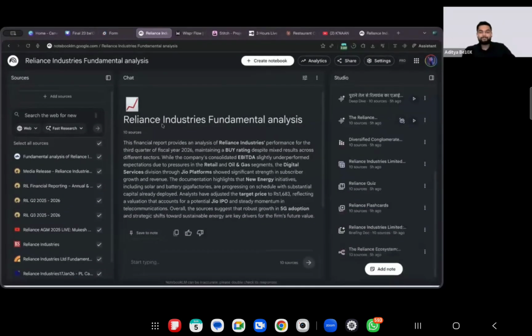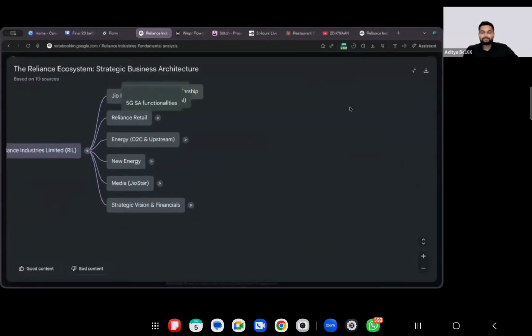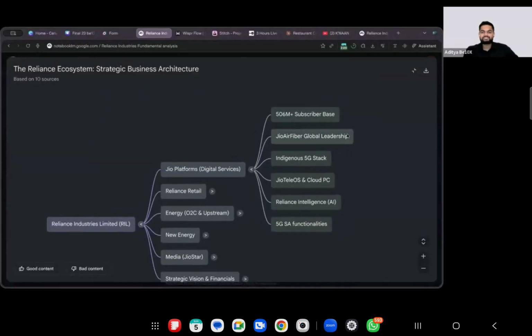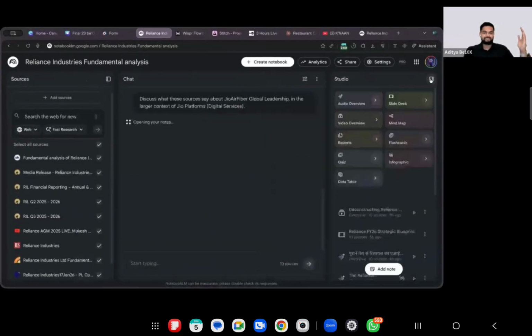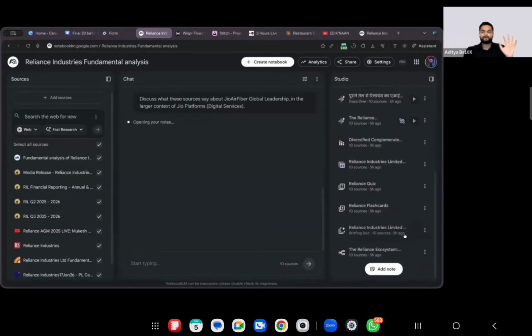Not only that, folks, you can see the mind map as well. You can create mind maps out of this, and this mind map can easily help you present in a 10x way, right? Just imagine the look on your boss's face once the boss sees what kind of work you have done for the task your boss gave you. Who is absolutely mind blown?